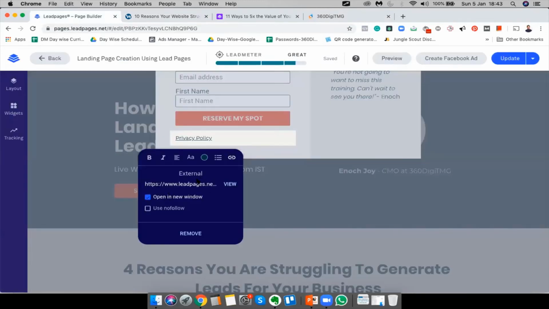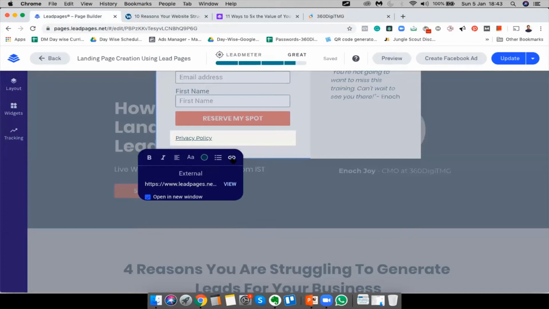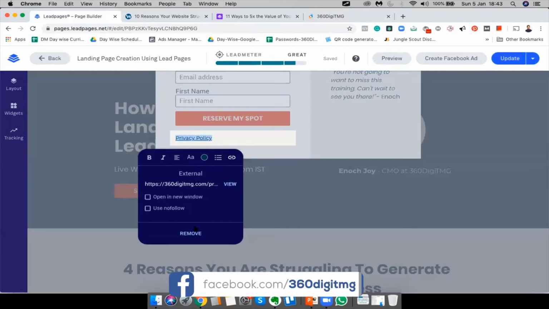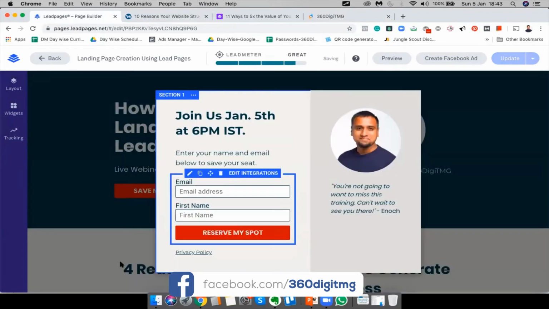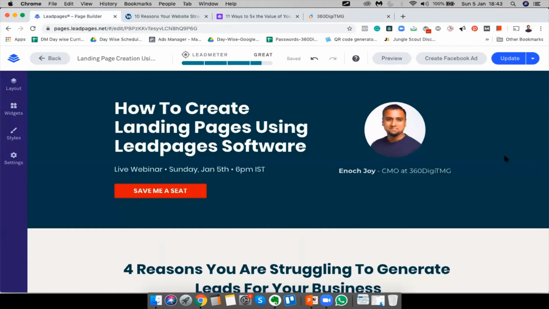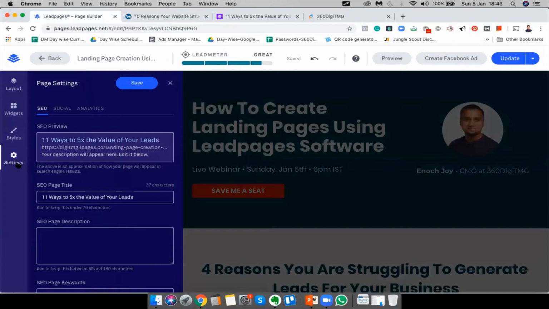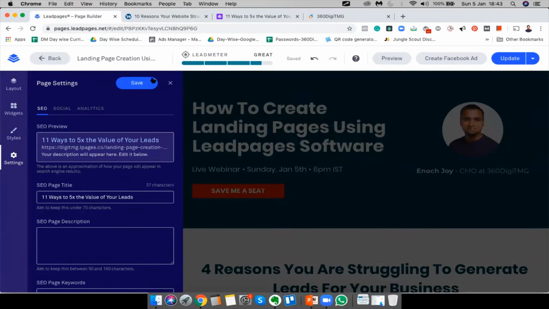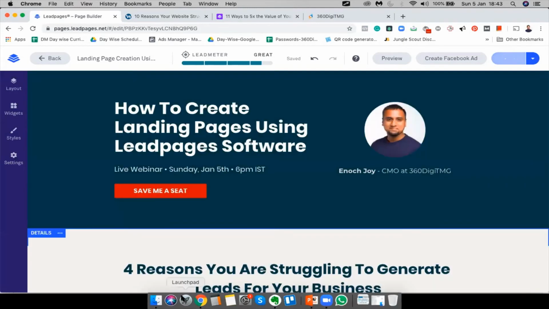I'm gonna come here and let me remove it and let me add it again. There you go. Our privacy policy is done. I'll make sure I'll open in a new window. Perfect. And yeah, that's it, guys. It's pretty simple. And the next step you need to do is you just need to either put it in your own website, or you can create it as a subdomain of your website. You can do it in multiple ways.